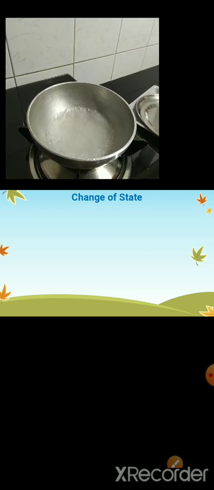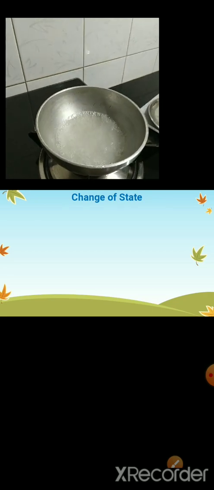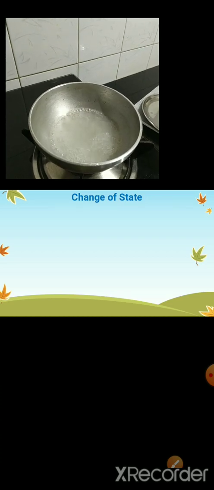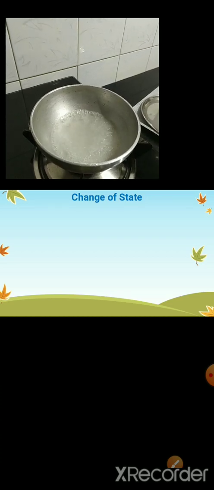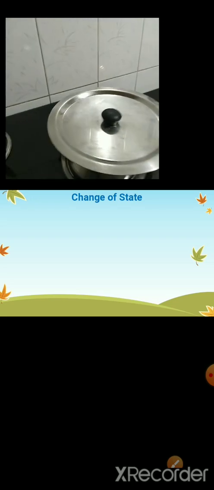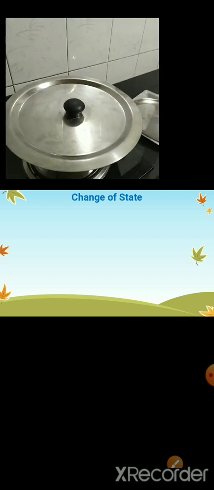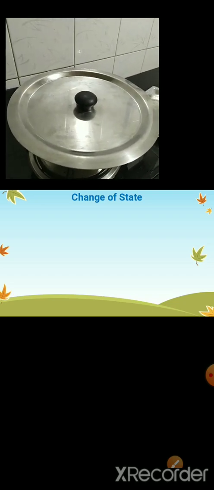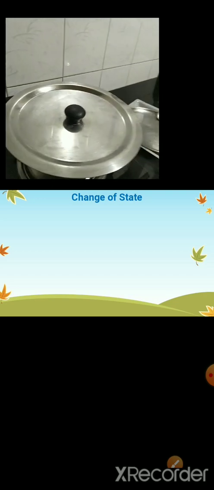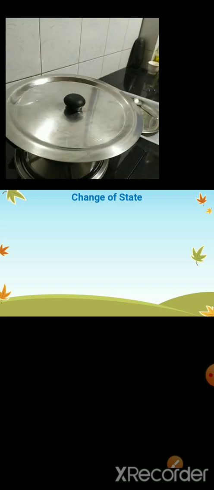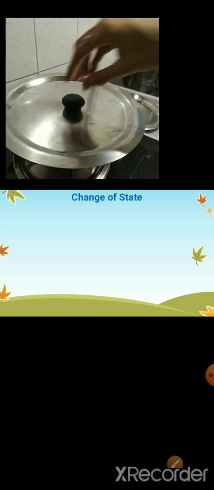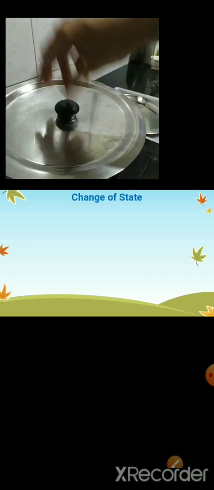Now, we are already heating the water. The water is getting boiled. Now, cover the pan and allow the water to cool. Now we are allowing the water to cool. Now after some time, we can see the water vapor that is formed on the plate.